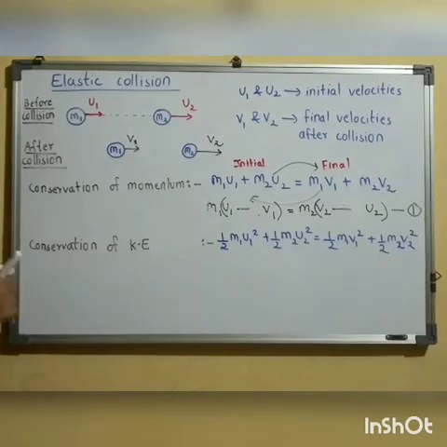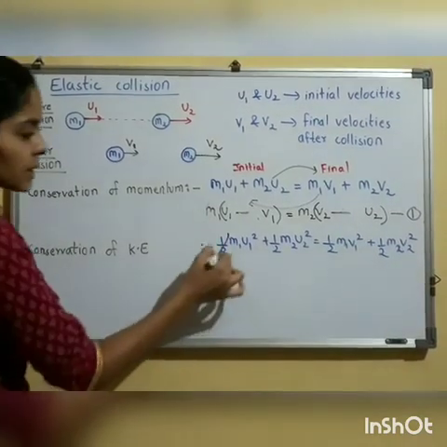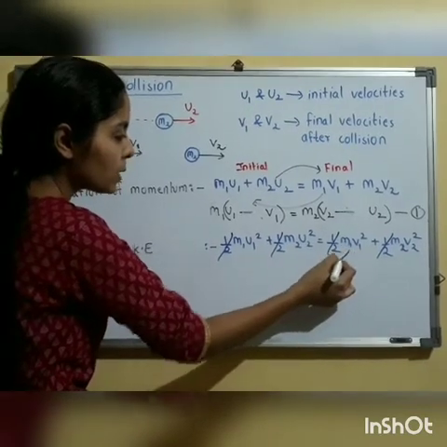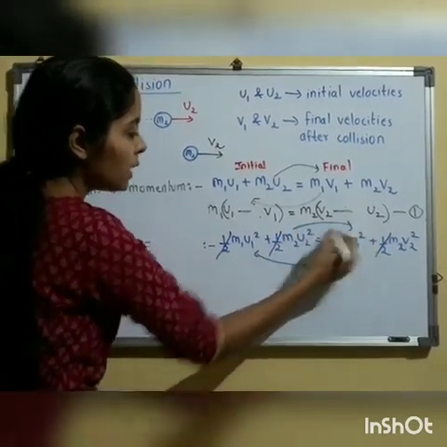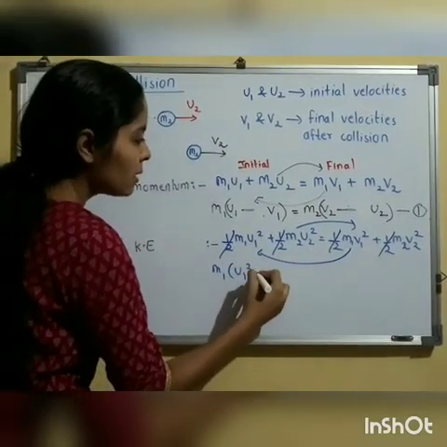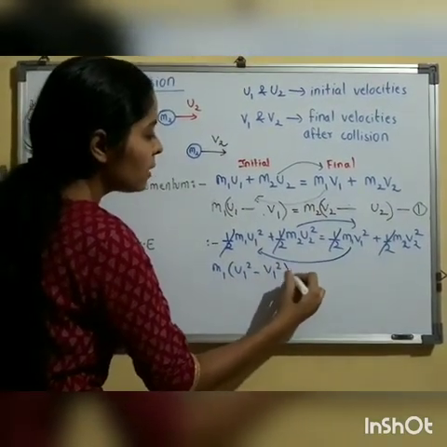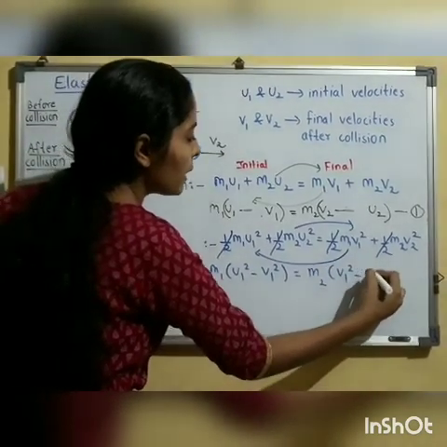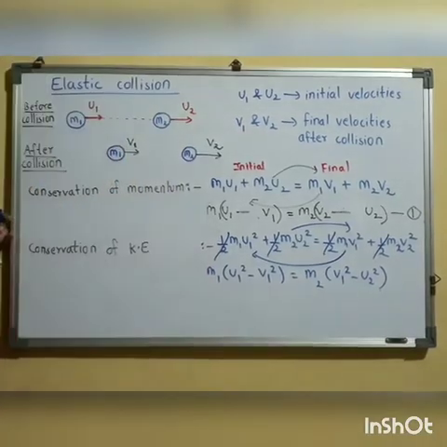For the kinetic energy condition, the half term gets cancelled out. Again I take mass m1 on one side and mass m2 on the other side, so m1 will be common. I get m1 into u1 square minus v1 square is equal to m2 into v2 square minus u2 square.